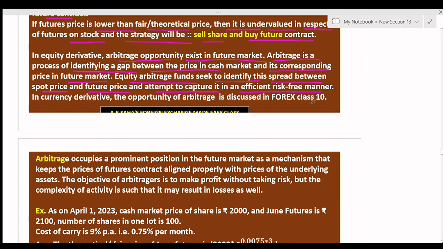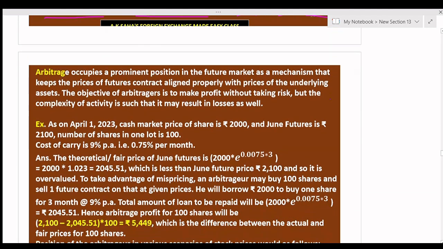In currency derivative, the opportunity of arbitrage exists, which is discussed in foreign exchange class 10. You see how the arbitrageur gains in currency derivative.